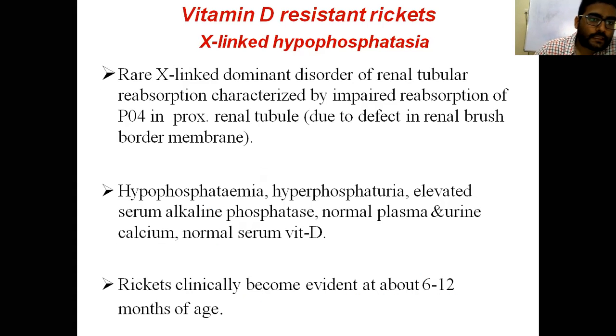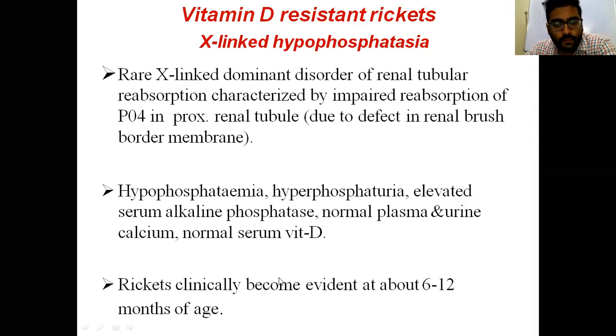And vitamin D resistant rickets, or X-linked hypophosphatemia. This is a rare X-linked dominant disorder. This is important. So it is mostly seen in males, a disorder of renal tubular reabsorption characterized by impaired reabsorption of phosphorus in the proximal renal tubule due to a defect in the brush border. There is hypophosphatemia or hyperphosphaturia, elevated serum alkaline phosphatase, normal plasma and urine calcium, and normal vitamin D. These are the biochemical levels in the blood.